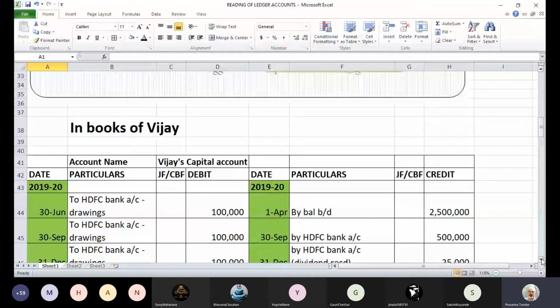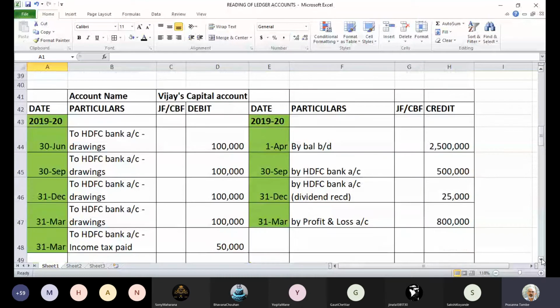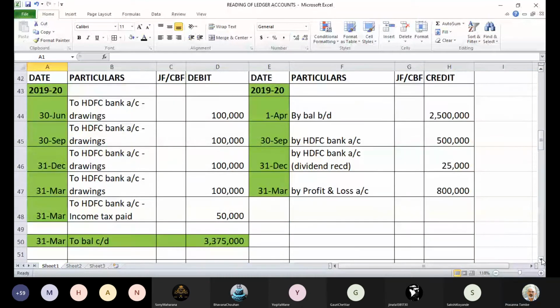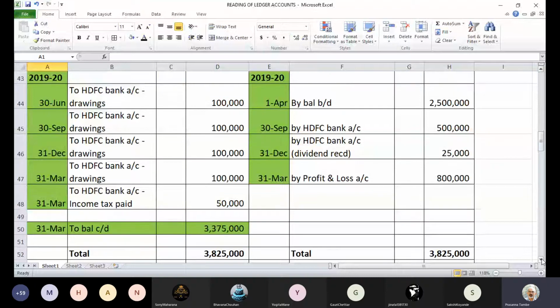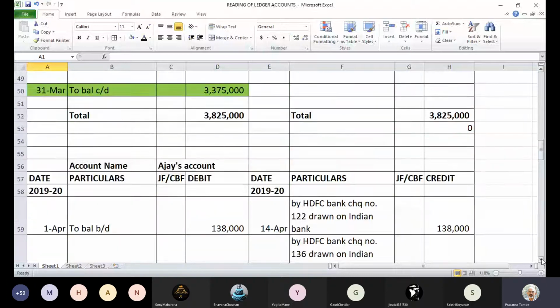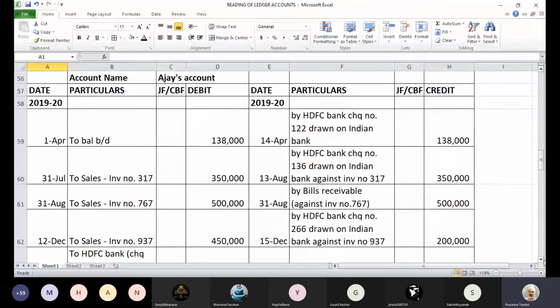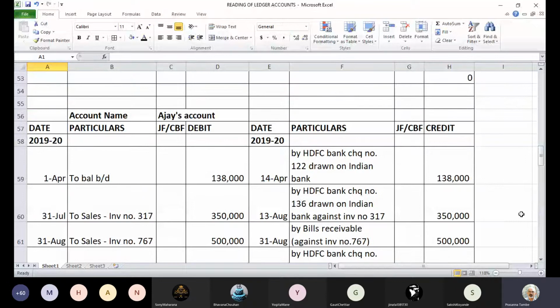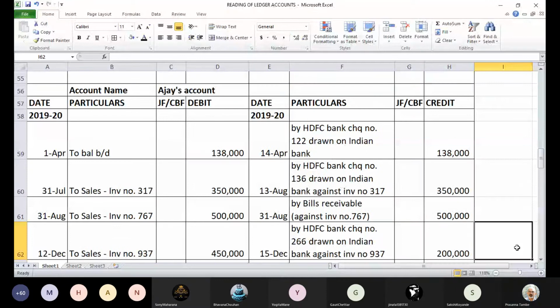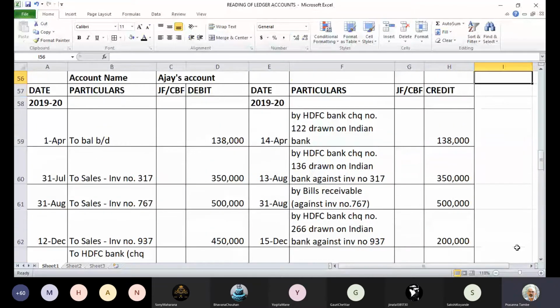This is the account we discussed last time. Am I correct? Capital account of Vijay. Yes, this was the one which we discussed last time. Now we start with one more account in the books of Vijay only. And this time the account is titled Ajay's account. The account is given in the books of Vijay only.